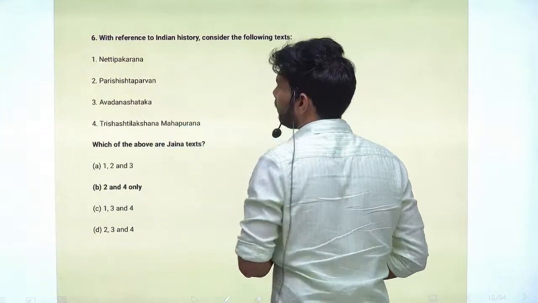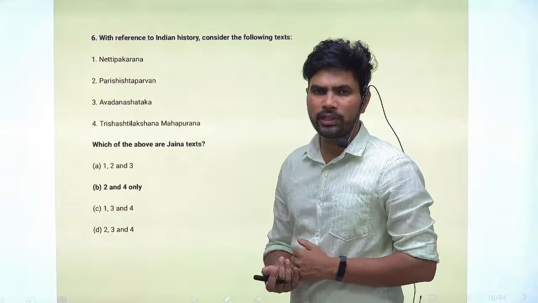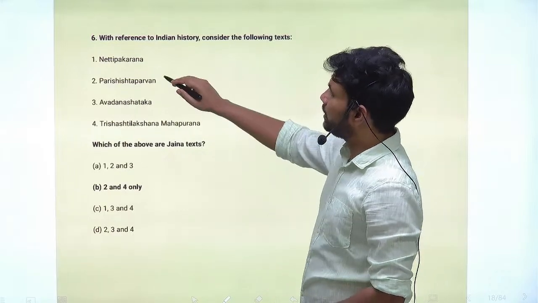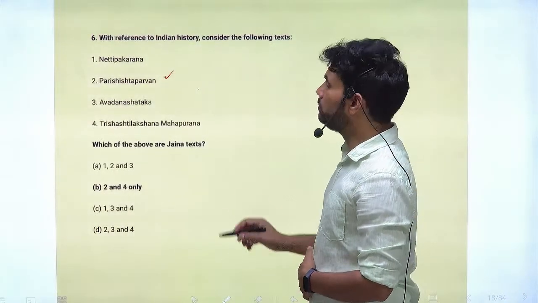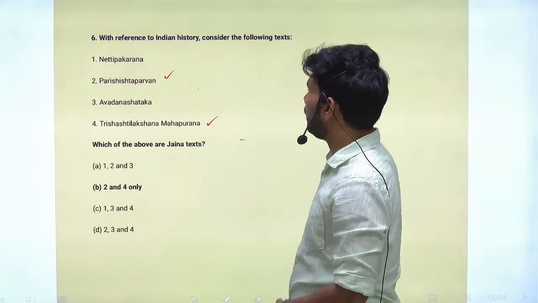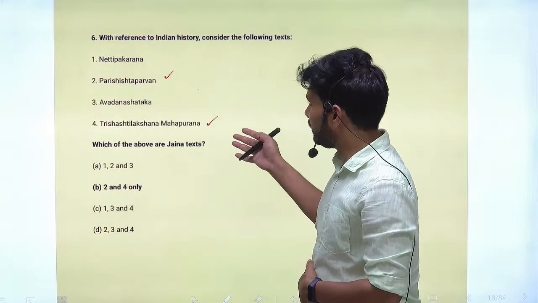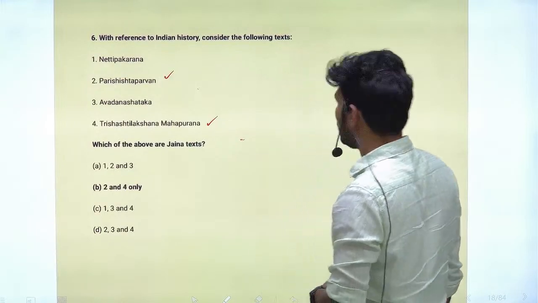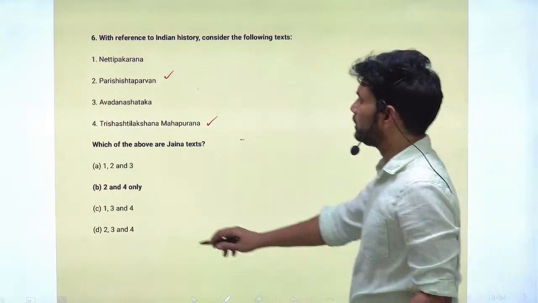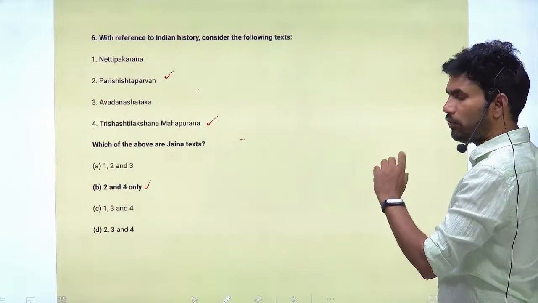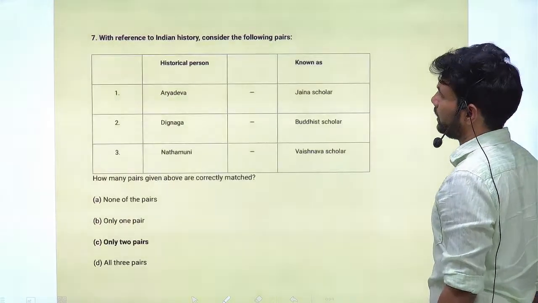It is very difficult to find the difference between Buddhist and Jain texts. The answer says that Parishishta Parvan and the fourth one, Trishasti Lakshana Mahapurana, these two are Jain texts. So this is the correct answer. Correct option is option B, only 2 and 4. They are the Jain literature.